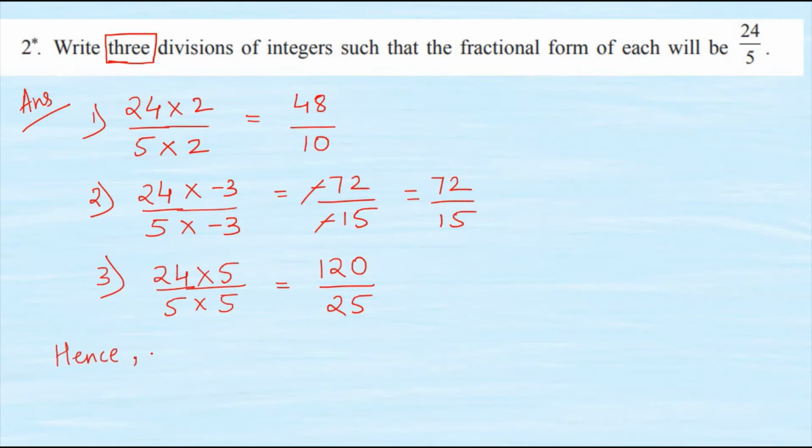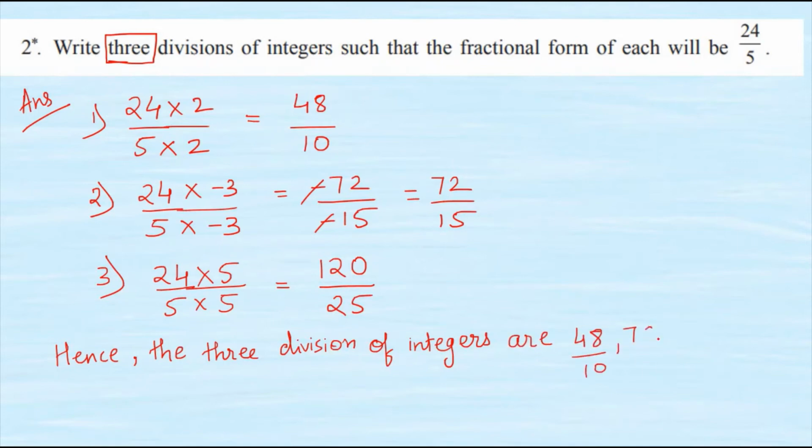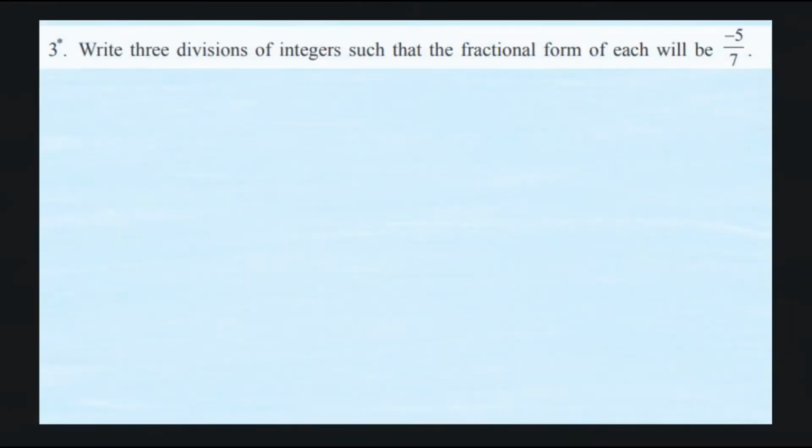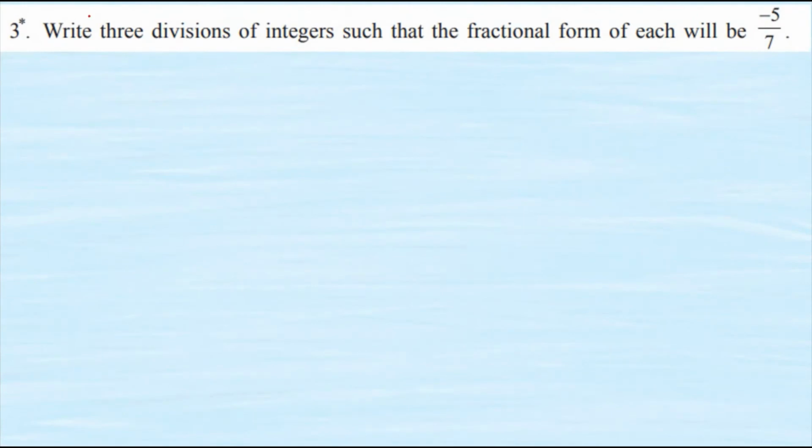Hence, the 3 division of fractions of integers are 48 upon 10, 72 upon 15 and 120 upon 25. That's it. Similarly, we are supposed to solve the third sum also.